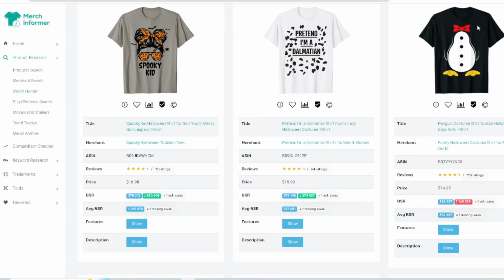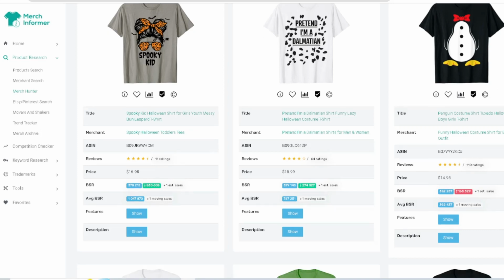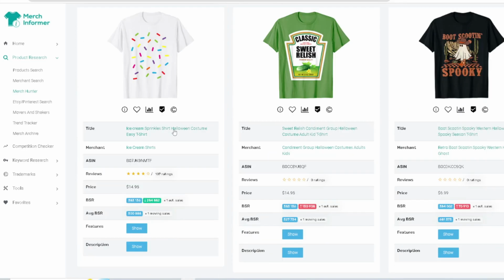Penguin costume shirt. You're seeing the penguin right here. There's a lot of these on Amazon.com. A lot of these on Etsy. A lot of these on Redbubble. But if you can think of something like this, it'll be a cool one, because just look at it. It's cool, right? Ice cream sprinkles.